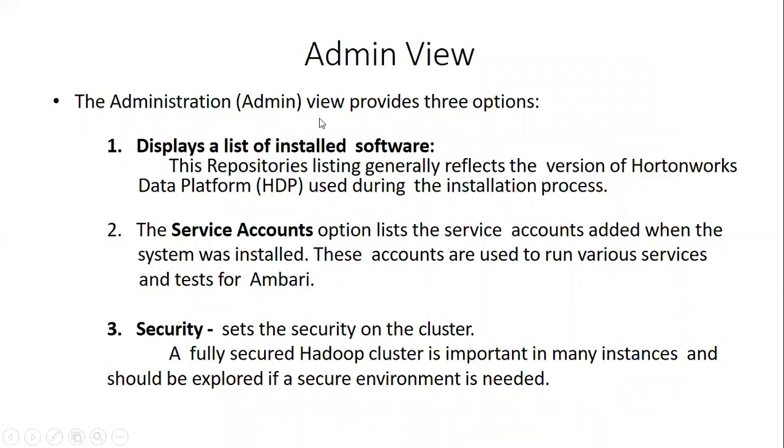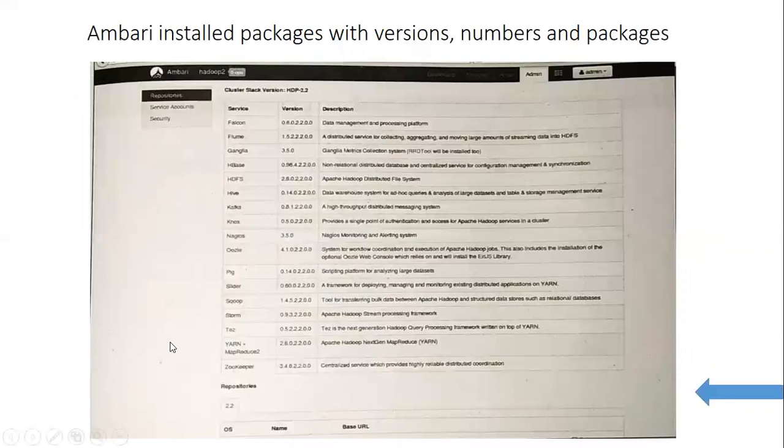So the administration view has three things: the list of installed software, service accounts, and security. Here you can see the service, their version, and the description. These are the Ambari installed packages with version numbers and the packages. This is about the admin view.